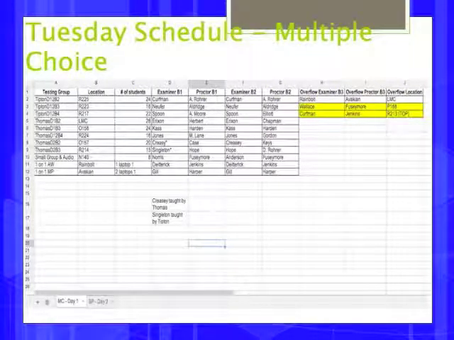Also in your email, you should receive a link to a Google Doc. This Google Doc has the testing schedule. You'll see that there are 2 tabs at the bottom, an MC Day 1 for multiple choice and an SP Day 2 for the short paper or essay version. You'll see in column A is the testing group. All students are going to test with their English classes. You'll also see the location of the room that those English classes need to go to, to report directly there on the days of testing.